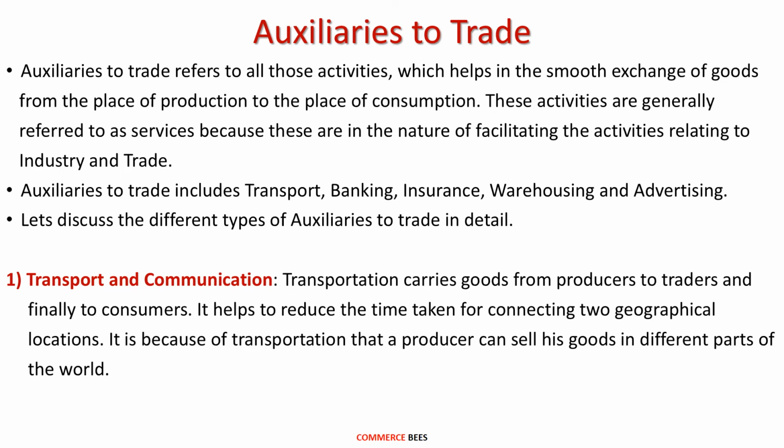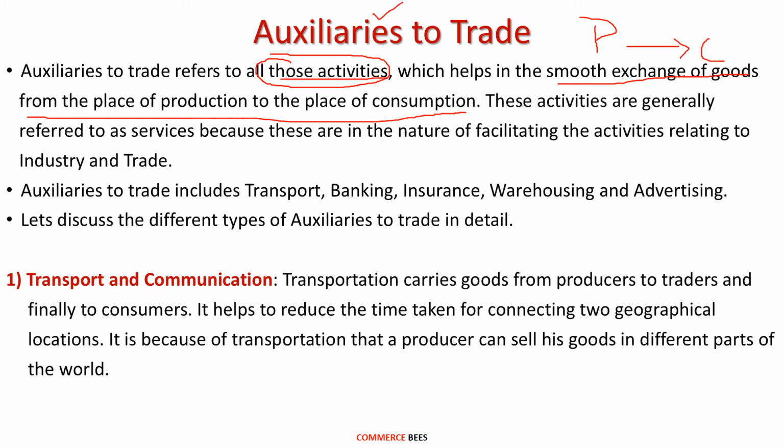The second important aspect of commerce is the auxiliaries to trade. Auxiliaries to trade refers to all those activities which help in the smooth exchange of goods from the place of production to the place of consumption. So all the activities which help in the smooth exchange of goods from the producer to the final consumer, we call auxiliaries to trade.